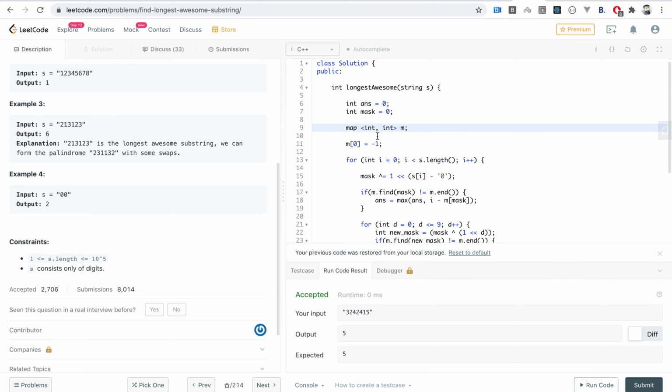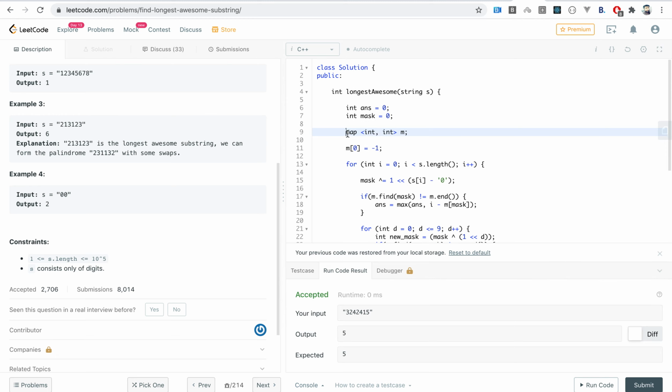Alright, so this is what our code looks like. I have used a map to keep track of the minimum index of each mask. We can also use an array or vector to store it, because we know that the value of the mask can be as big as 1024, because we have only 10 digits here, and the mask representing the 10 bits has a maximum value of 1024.